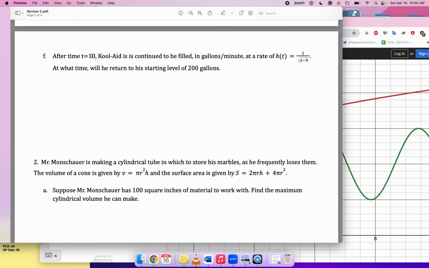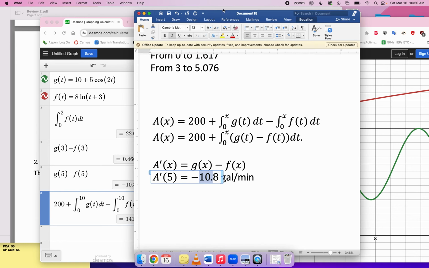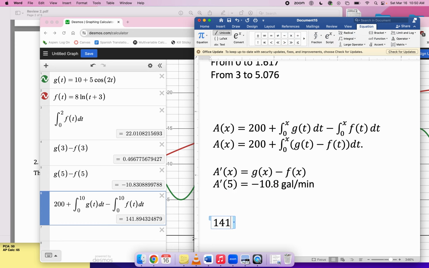Well, at t equals 10, how much Kool-Aid did he have? We just found that. It's this 141 value, right? So what I want is I want it to be true that 141.8943 plus the integral from 10 up to some mystery time x of this h of t dt thing, right?